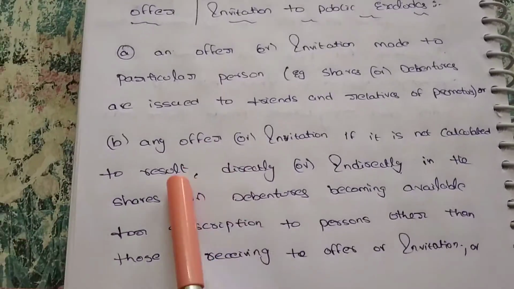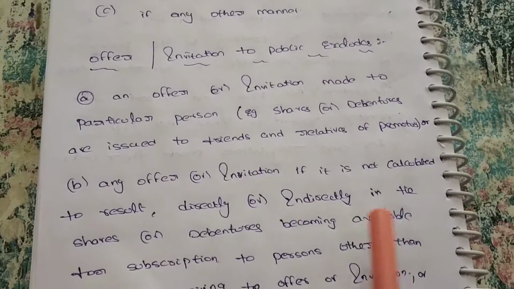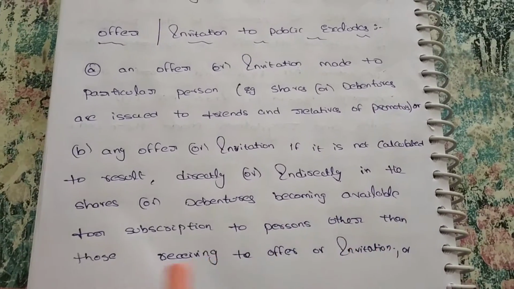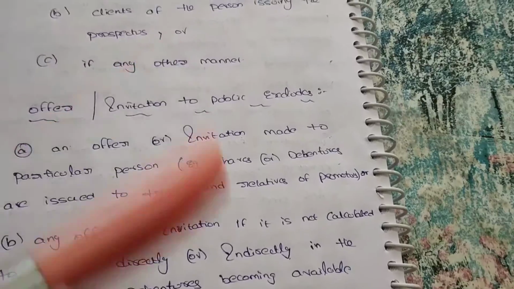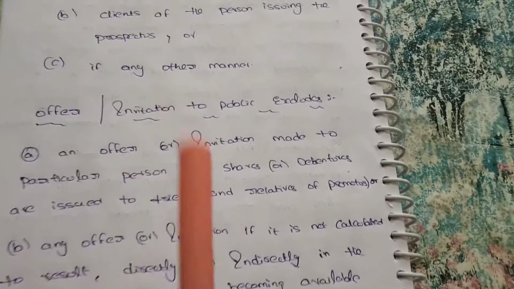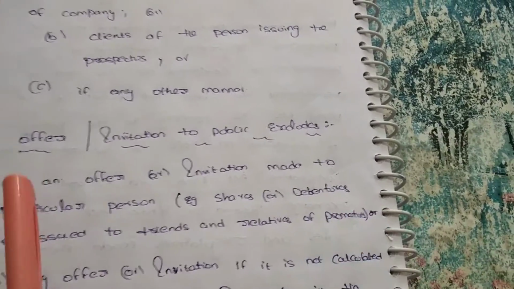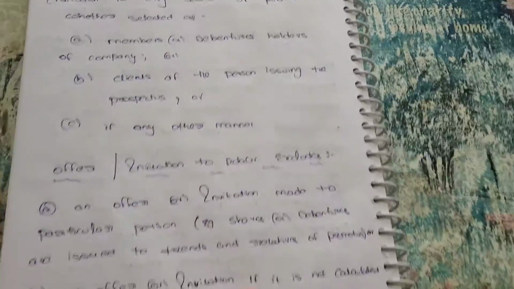This is the point: an offer or invitation is not calculated to result, directly or indirectly, in the shares or debentures becoming available for subscription to persons other than those receiving the offer. First we give the offer, and some persons are very interested in taking it. For those persons only do we have to issue the shares. Other than those persons, we are unable to issue any shares. These are the people excluded. These are the people included. These are the people excluded.